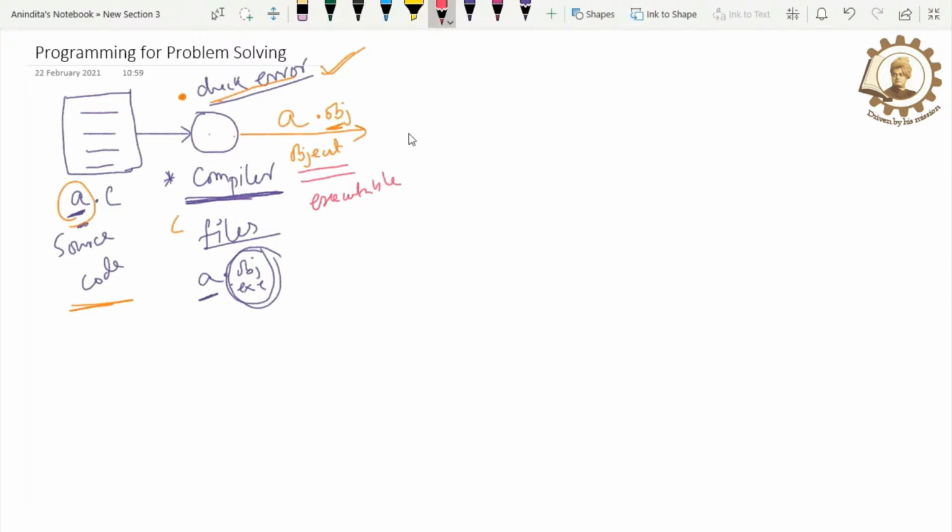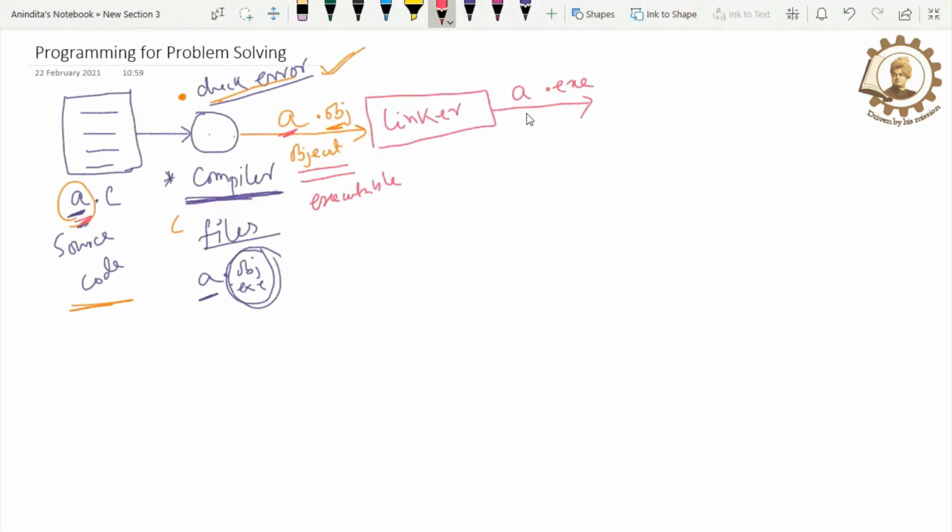Now what is my next step? Then I need the help of a person, and this person is known as the linker. This linker will take this object file and create a file with the extension .exe. As I have discussed, the name of the file should always be the same as the source code, so it is a.exe.